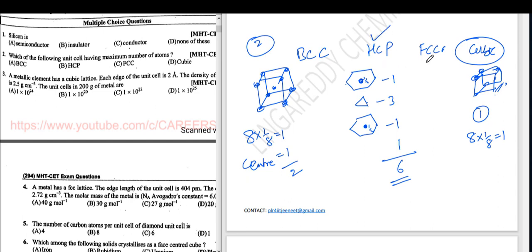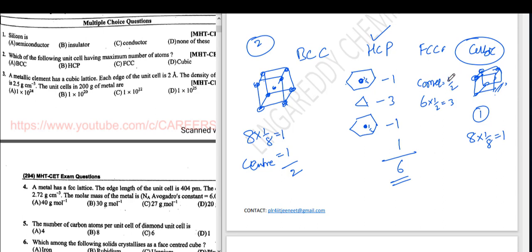What about FCC? In the FCC, face centered cubic. Okay, corners one atom, corner equal to one atom. Same this type, but here it is a body centered. Now face centered. Right. So how many faces? 6 faces. Each one half, that equal to 3.